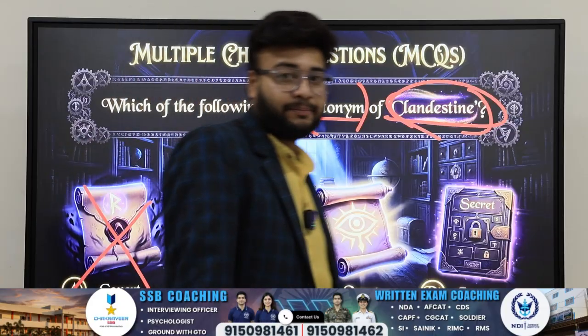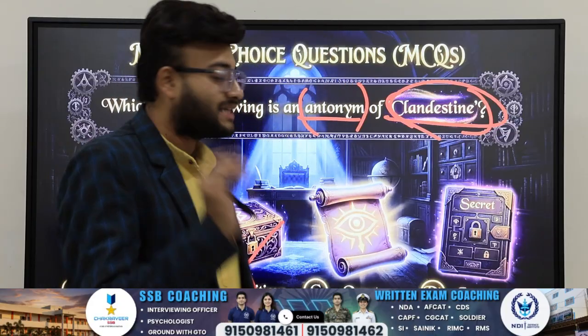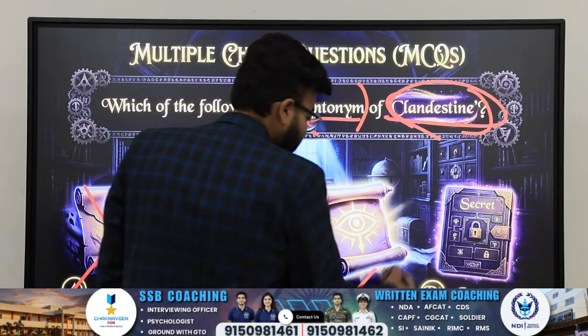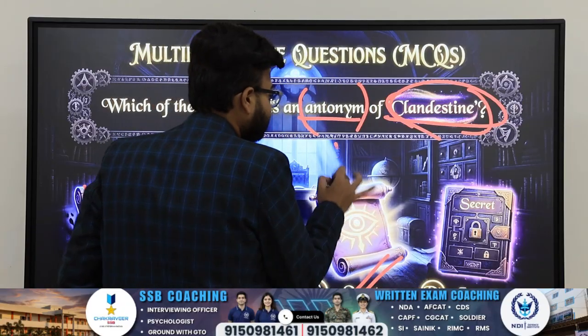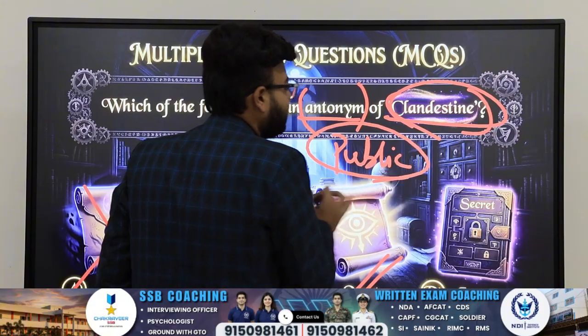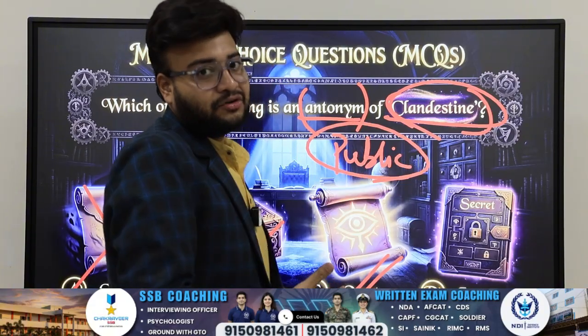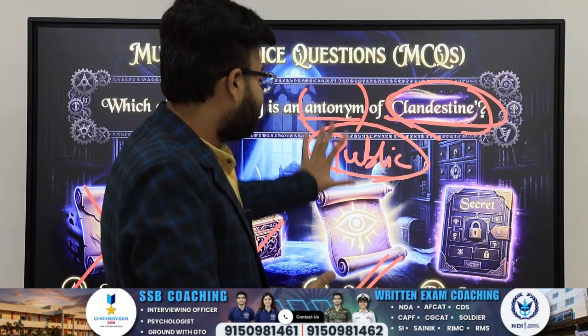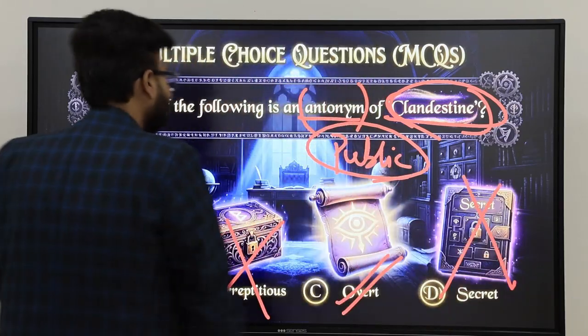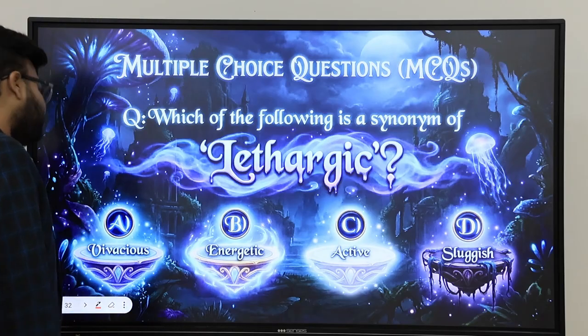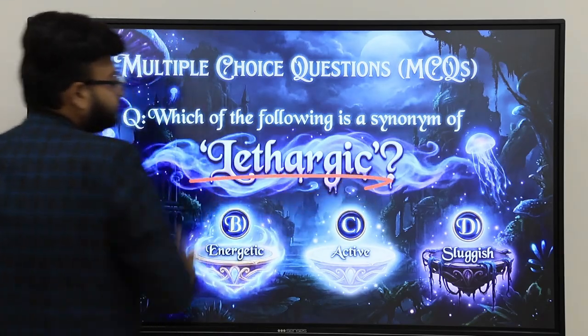Surreptitious, right? Like a serpent moving quietly, very silently. So the opposite will be overt, which means quite in the open, public. What was the antonym again? Public. A thing which is very much open in the eyes: open, candid, honest, frank, overt, public, not secret. So all these were the synonyms and the antonyms. Got it, everyone?